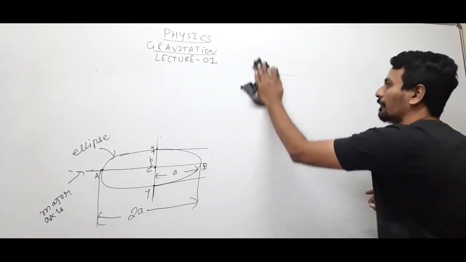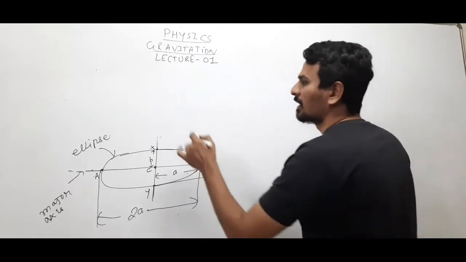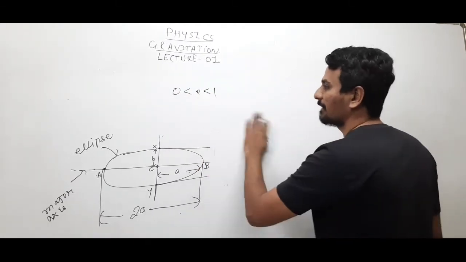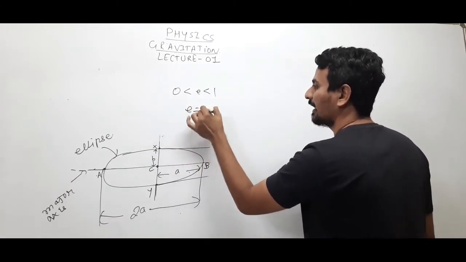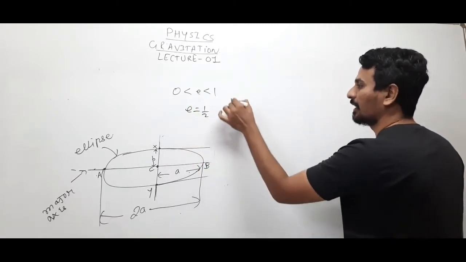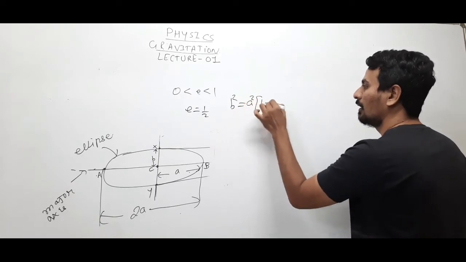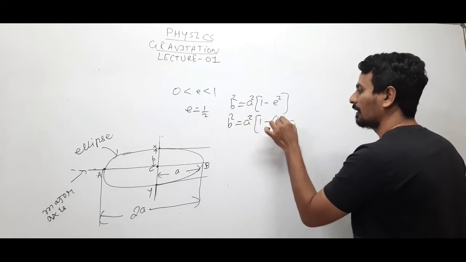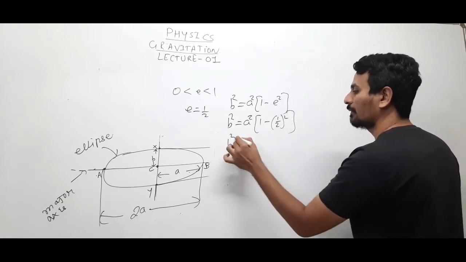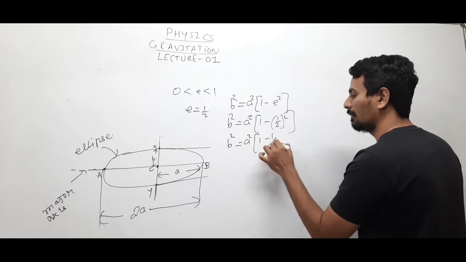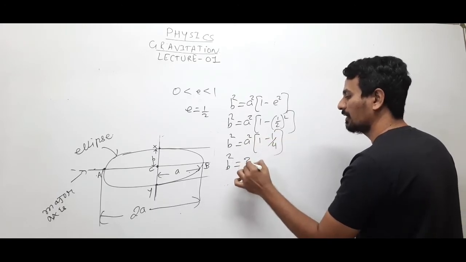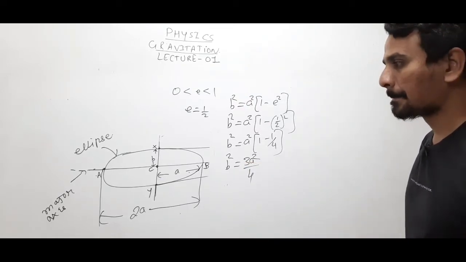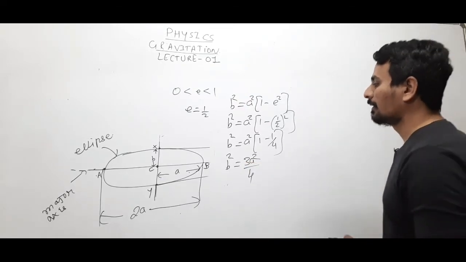Now generally the value of e lies between 0 and 1, right? So if you take the value of e as 1 by 2, that is 0.5, then b square will be equal to a square into 1 minus e square. Substitute the value: a square into 1 minus 1 by 2 the whole square. So b square equals a square into 1 minus 1 by 4. So b square equals 3a square by 4. This will be the relation between a and b. Clear?